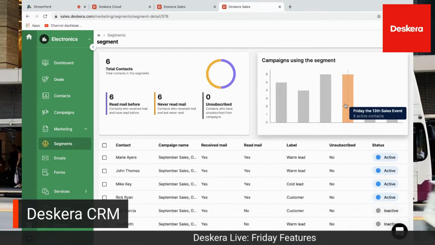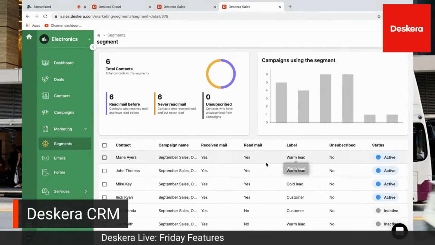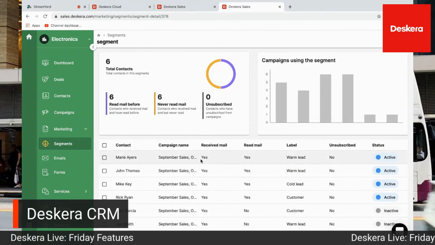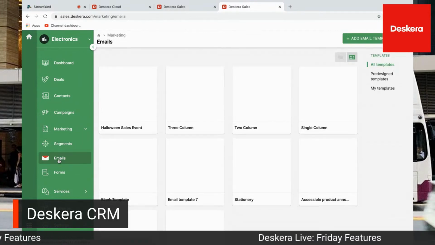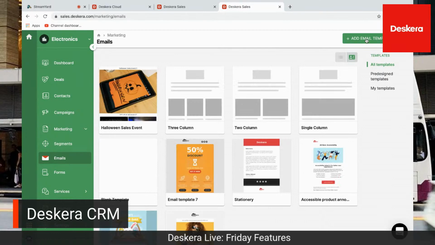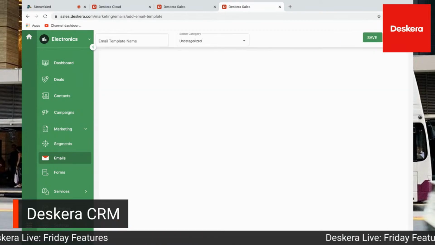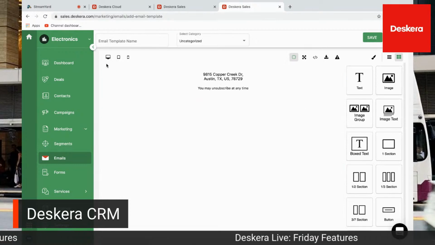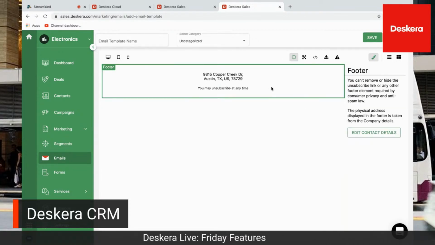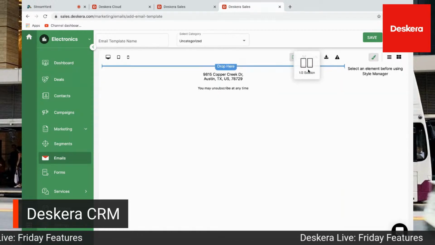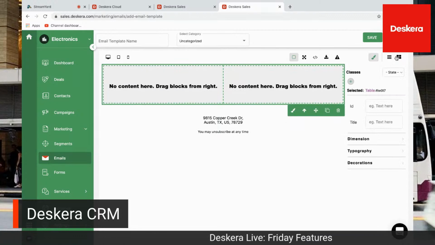I can see how many viewed, the active status, read, unsubscribe, label, or received mail. I can go to my email and add a template here, simply dragging and dropping the information that I require. You can see here I have my footer. This is for statutory compliance for anti-spam laws. And you literally just drag and drop like this, the text.